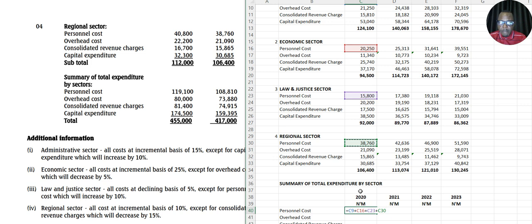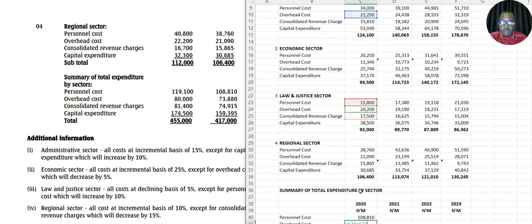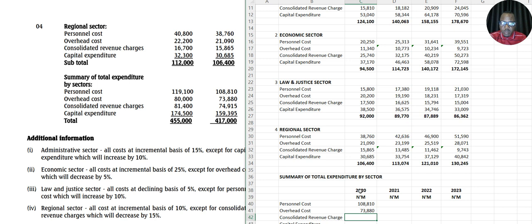And that'll be all. Then for overhead cost, start from overhead 1. This is overhead 1 plus this. That will be all.